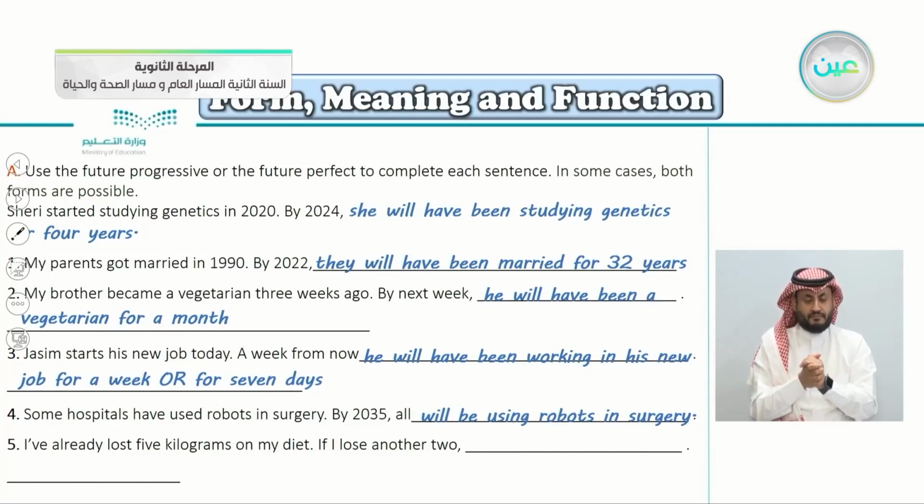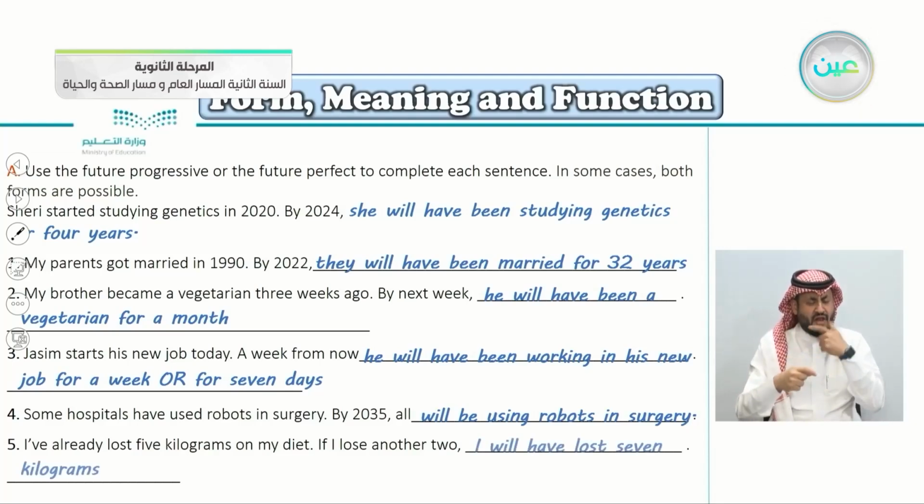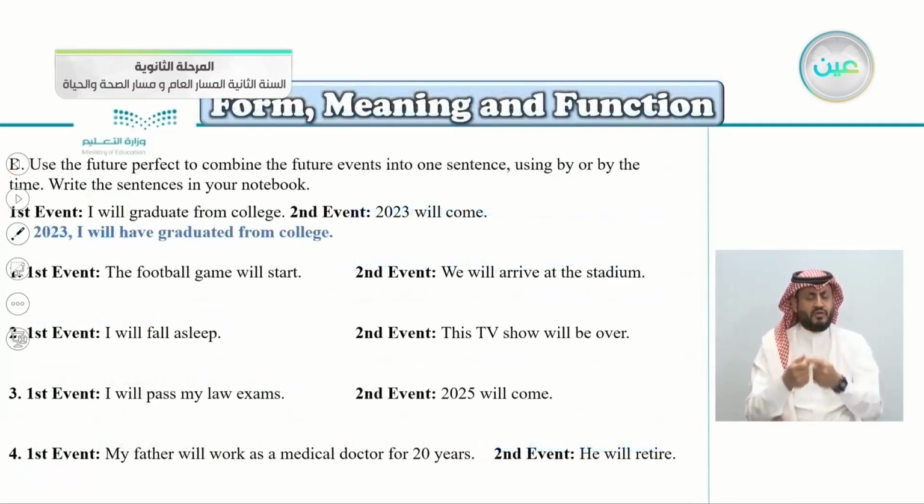Number five, I've already lost 5 kilograms on my diet. If I lose another 2, this is simple math here. Yes, I will have lost 7 kilograms.